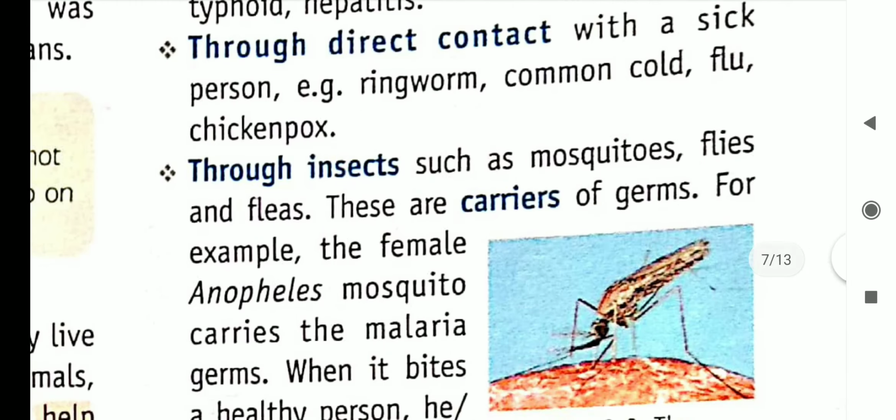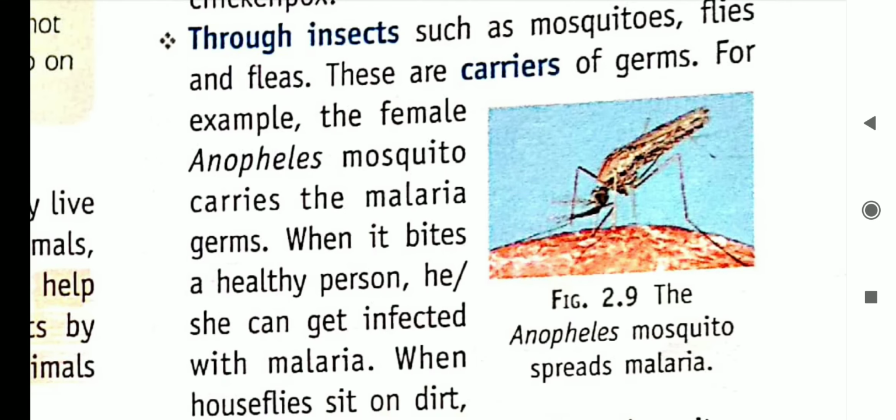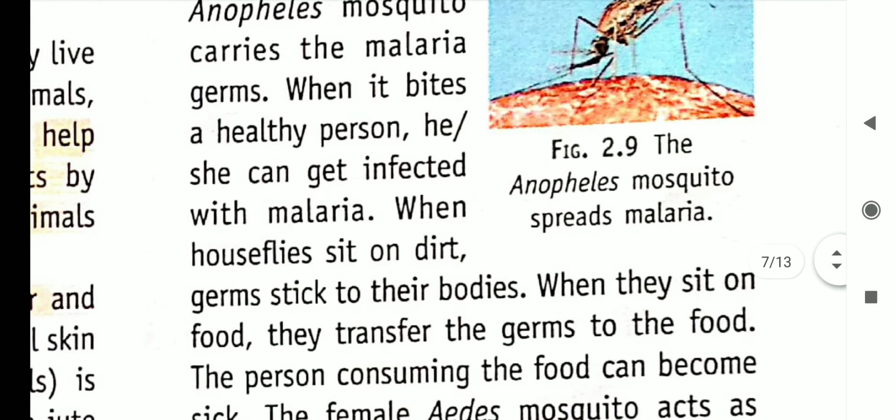Through direct contact with a sick person, like ringworm, common cold, flu, chickenpox. Through insects, there are a number of diseases that we get from insects like mosquitoes, flies, fleas. These are carriers of germs. For example, the female Anopheles mosquito carries the malaria germ. Malaria we get from insects. When it bites a healthy person, she can get infected with malaria.